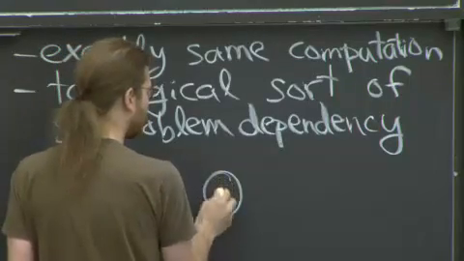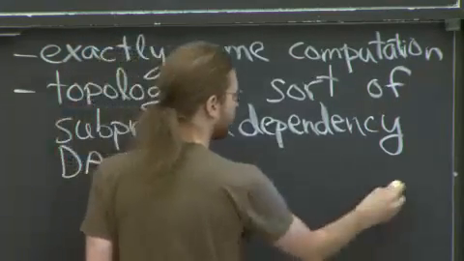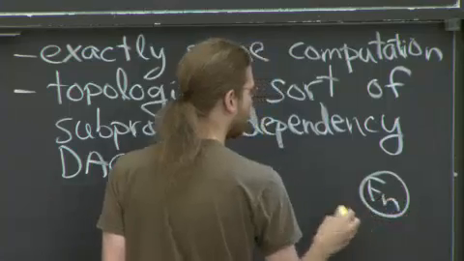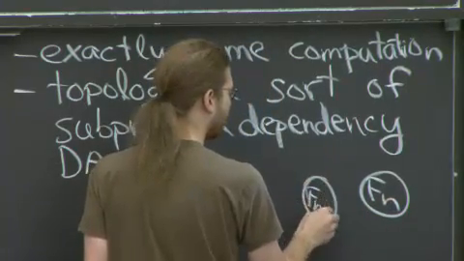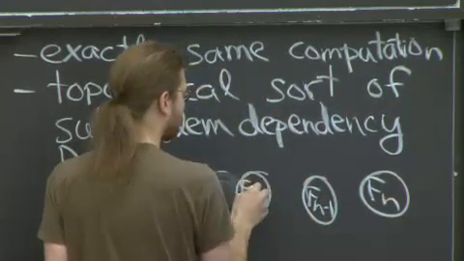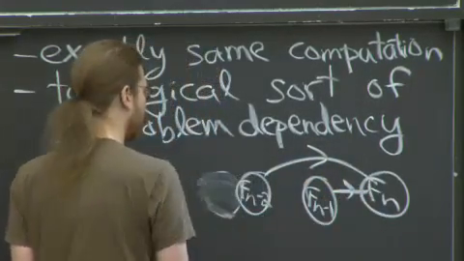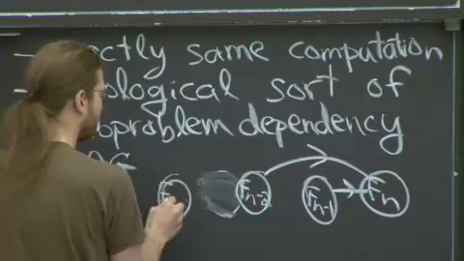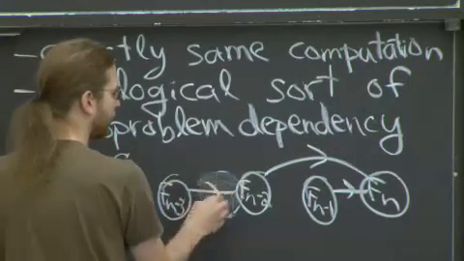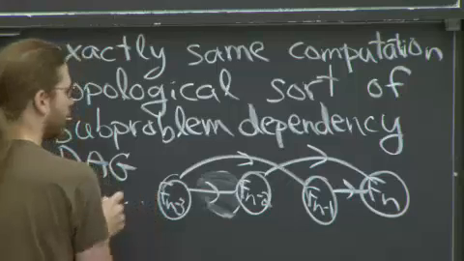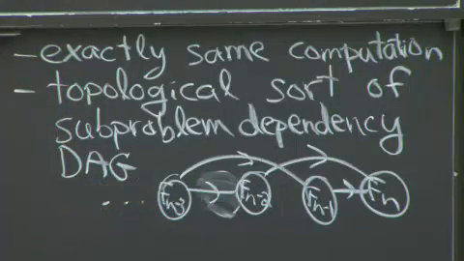In order to compute, I'll do it backwards. In order to compute fn, I need to know fn minus 1 and fn minus 2. If I know those, I can compute fn. Then there's fn minus 3, which is necessary to compute this one and that one, and so on. So you see what this DAG looks like.